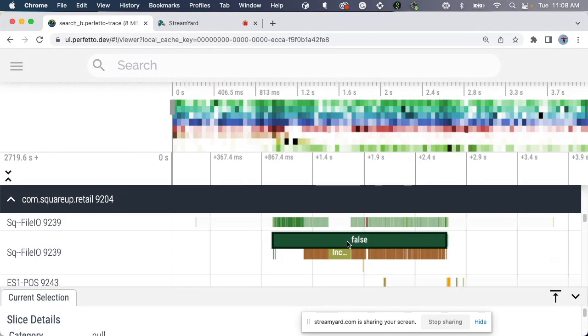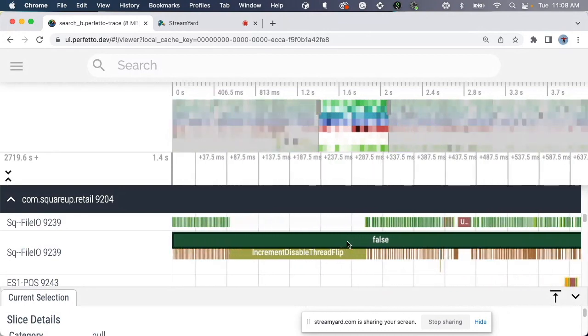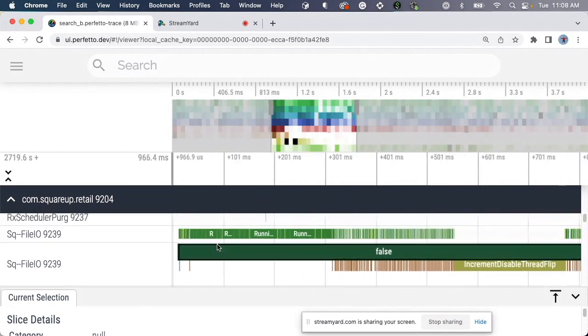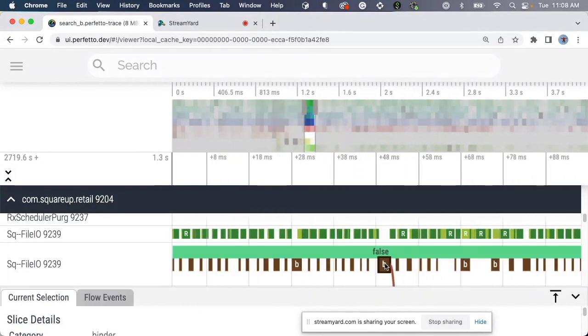And so then I look at this, I'm like, oh, what's going on? And I can zoom in and start understanding, well, I see that the I/O thread is running a lot, but not all the time. I can have data about how much it's running or not. And this you have to know, but I know that this is making binder calls, and so calls to other processes.